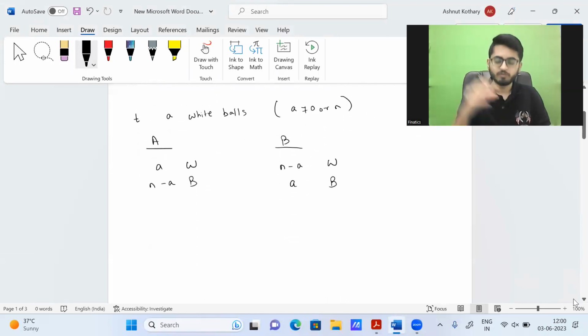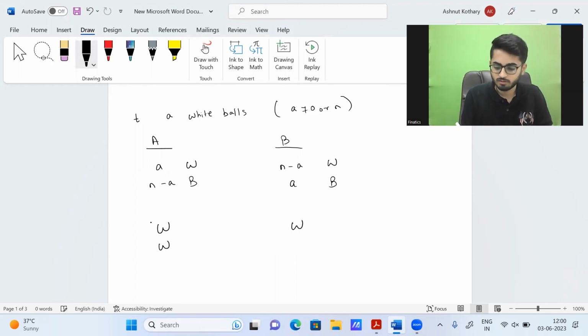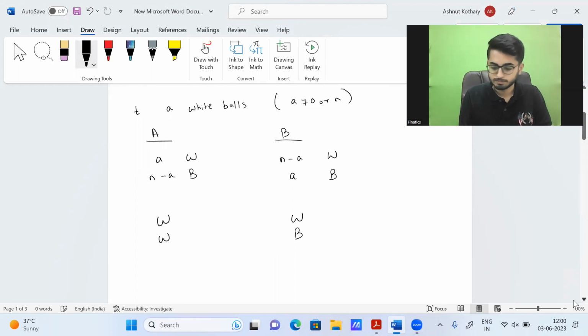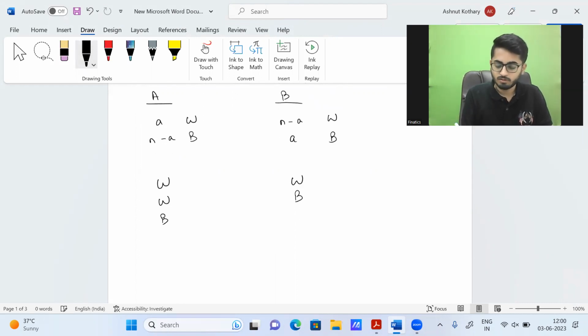Okay, now what we do, we pick one ball from A, we put that to B, we take one ball from B, we put that to A. So what could be the possible permutations and combinations? We can select white from here, white from here; white from here, black from here; black from here, white from here; black from here, black from here.